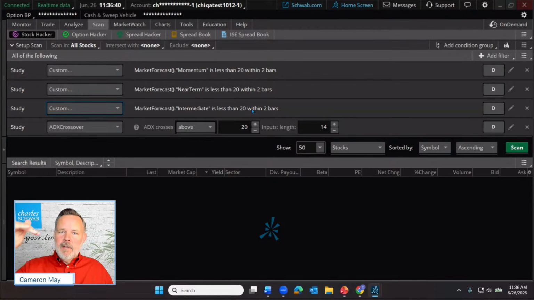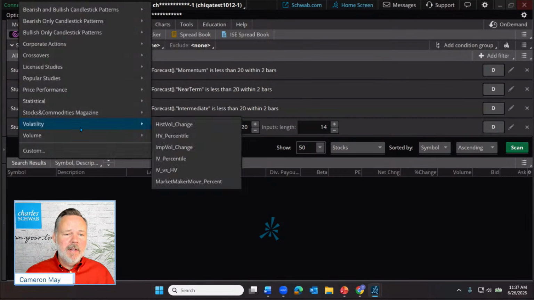Now, for some traders, though, when we run a scan just like this, we'll get a few results, but then we look at charts, and these are stocks that are just going down and down and down. They were $100 12 months ago, and now it's a $10 stock, and the stock is just really struggling. So I'm going to add one more filter for those that would prefer to have something. Yeah, they're going to be pulling back. For a market forecast cluster to happen, the stock needs to pull back. This is never going to find something at highs. It's not designed to do that. We're looking for lows, but maybe not within stocks that have just been struggling and struggling and struggling.